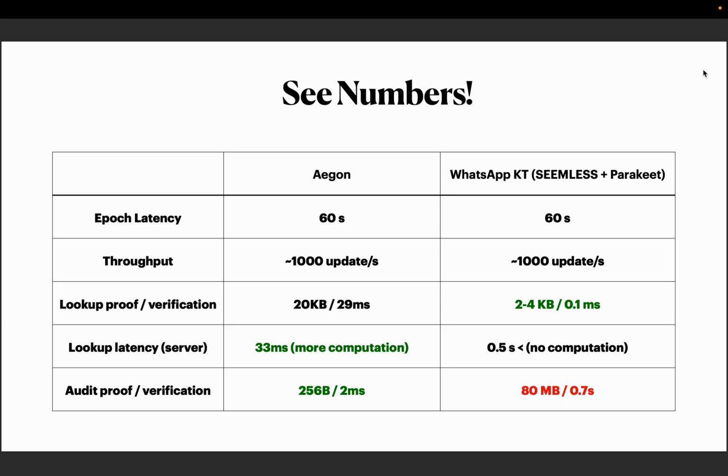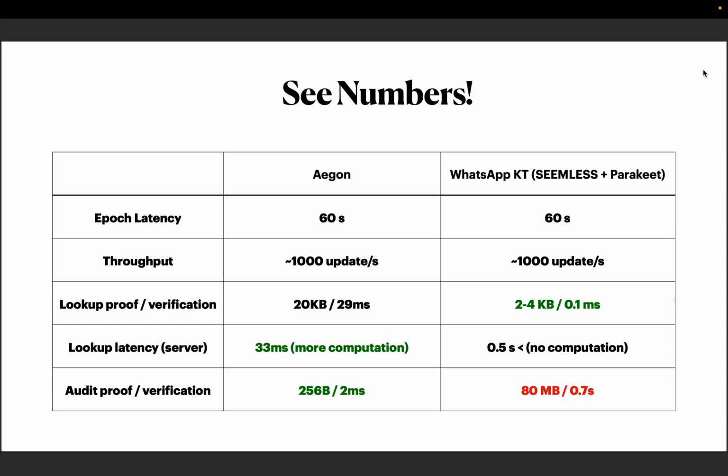The latency is lower because we require way fewer database reads compared to WhatsApp key transparency, but we require more computation because of how our privacy works. For example, the latency for Agon is less than 50 milliseconds, while for WhatsApp it is almost 500, something like that.